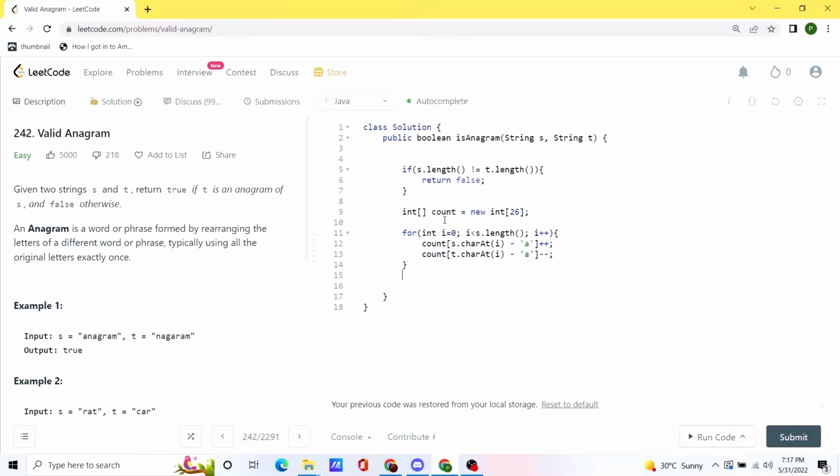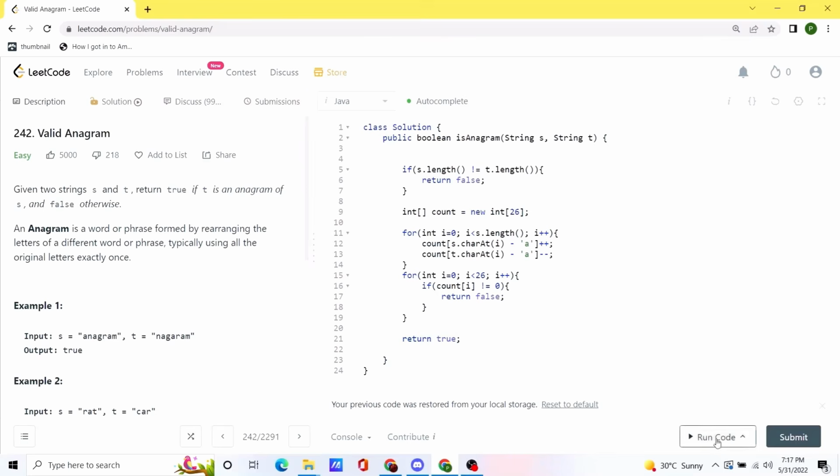And after this loop ends, our counter variable should have the correct values. Now we need to iterate over all the elements inside the counter variable and check whether there is any value where the counter value of that particular element is not 0. If we encounter any non-zero item, we can return false immediately. And if we break out of this loop, which means we did not find any non-zero entries, we can return true in this case.